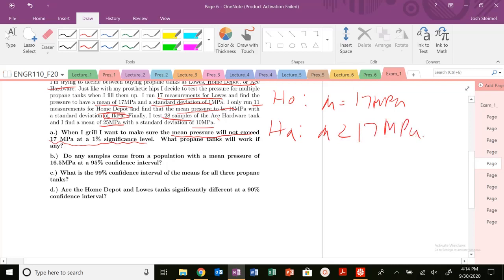Now I'm going to run my hypothesis testing. I know that this is a left-tailed test, so my alpha is equal to 0.01, and I need to find my t alpha nu values for these different samples and see if that matches the t experimental. So let's go ahead and calculate those.